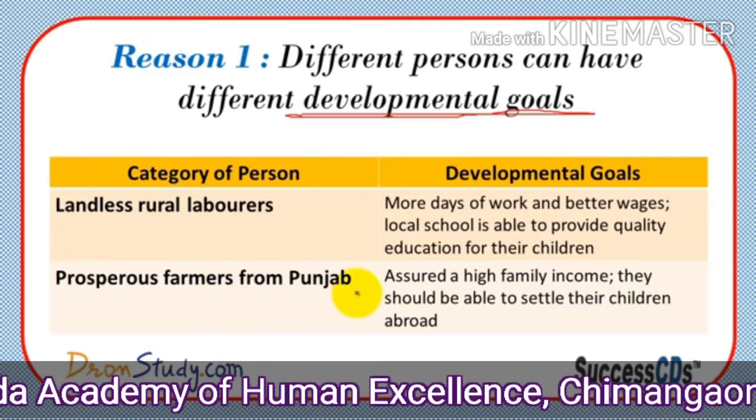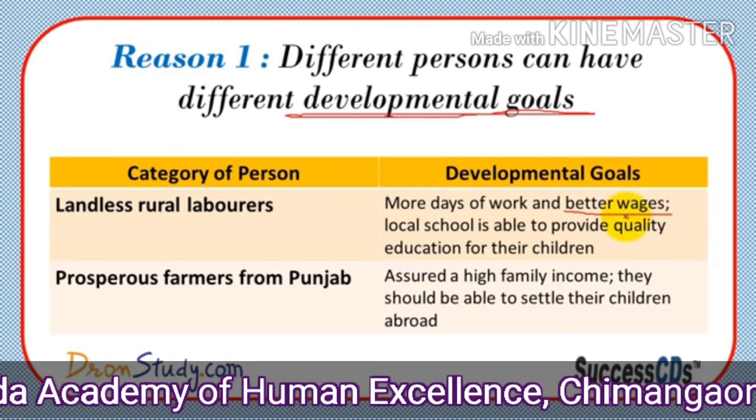He wants more income, still more income, and their children should go abroad for higher education and get the best facilities. These are the developmental goals of a prosperous farmer from Punjab.